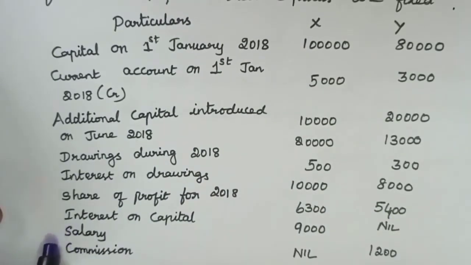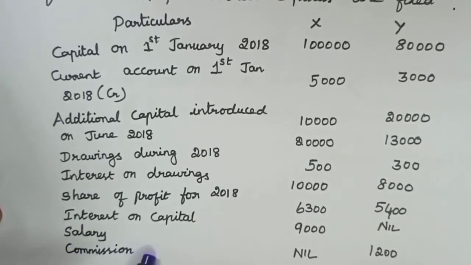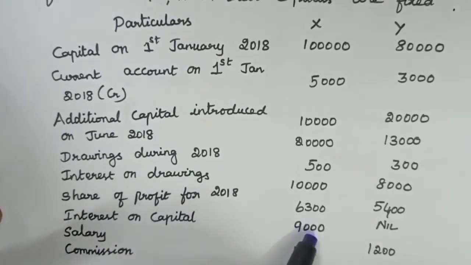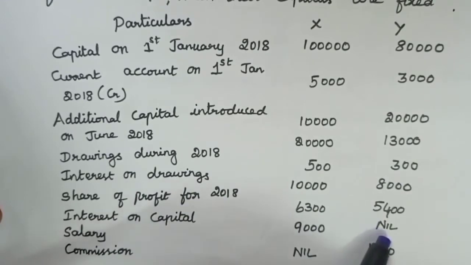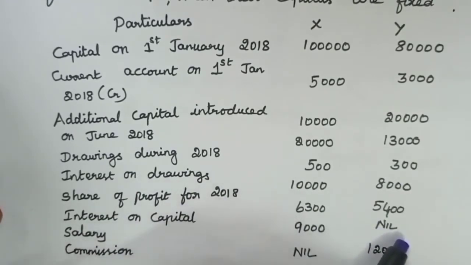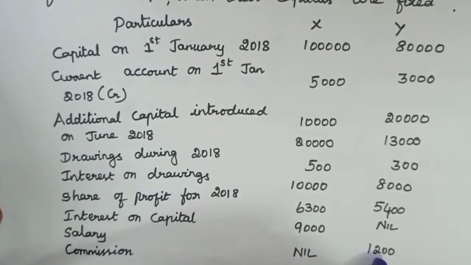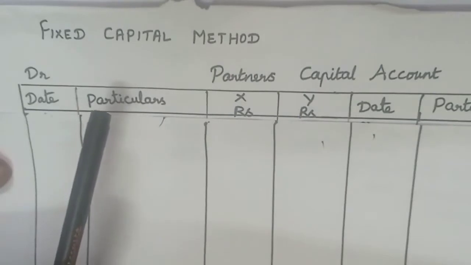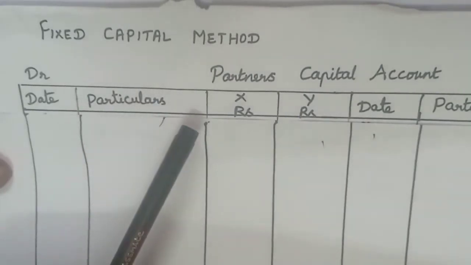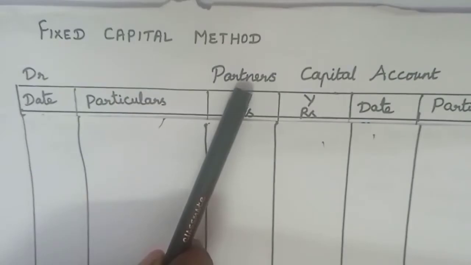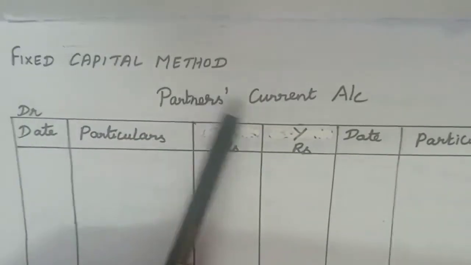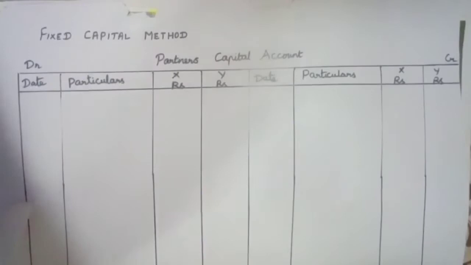Partners are entitled to receive salary and commission for the partnership business if the partnership deed allows. X is going to get a salary of rupees 9,000. Y is going to get nothing as salary. Commission is not allowed for X, and for Y the commission amount is rupees 1,200. Under fixed capital method, we have to prepare two accounts, partners capital account and partners current account. We have to start with the opening balance of capital.